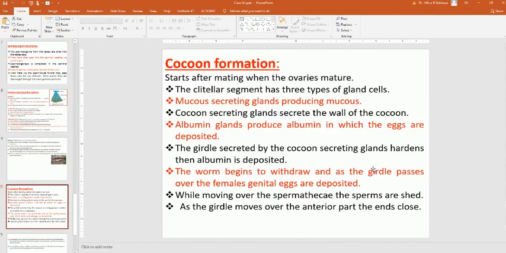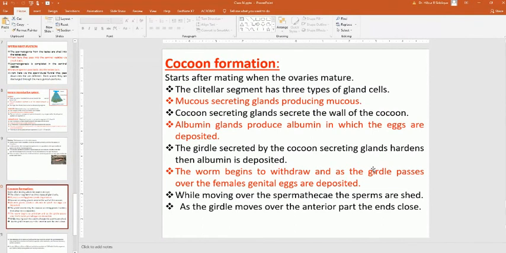Next stage is the cocoon formation. It starts after mating when the ovary is mature. The clitellar segment has three types of gland cells. Remember these things, this is important: mucus secreting glands producing mucus, cocoon secreting glands, and albumin glands. The cocoon secreting glands secrete the walls of the cocoon, and albumin glands produce albumin in which the eggs are deposited.